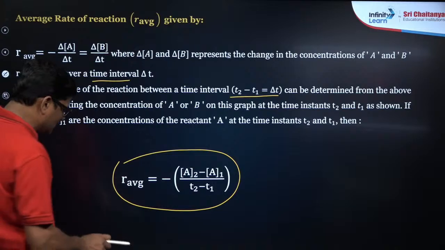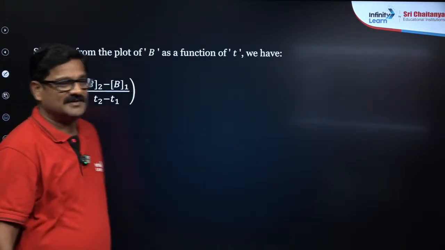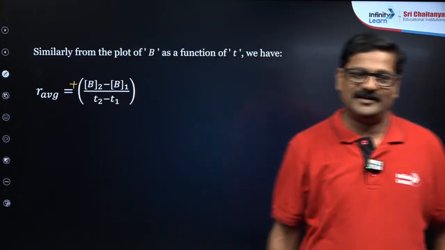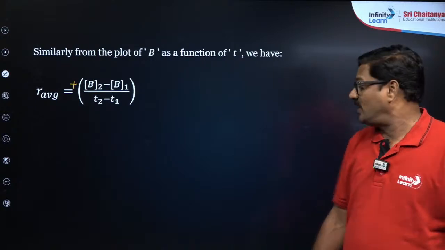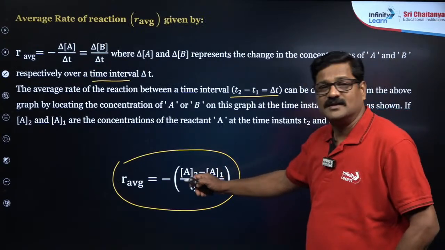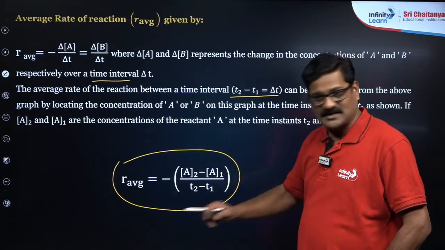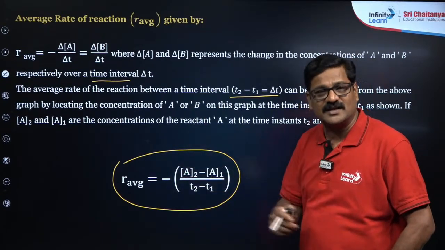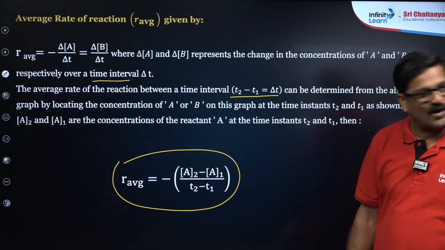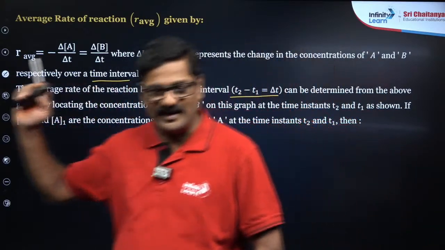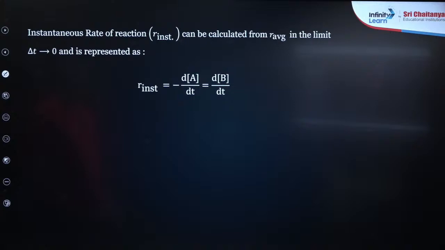I just have a doubt, why is it a negative and why is it a positive? Can the rate be negative? Rate can never be negative, but the negative sign indicates that there is a decrease in the concentration of the reactant. It doesn't mean that the answer is negative. So rate is always a positive quantity. Mind it, this is very important. And let us talk about instantaneous rate.